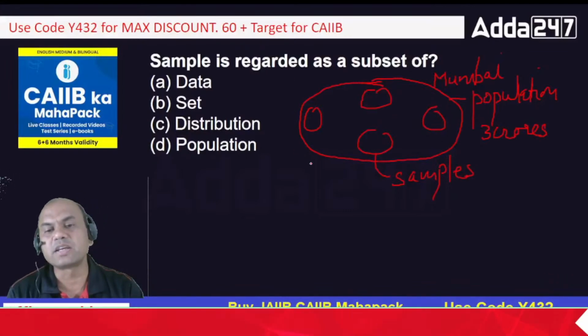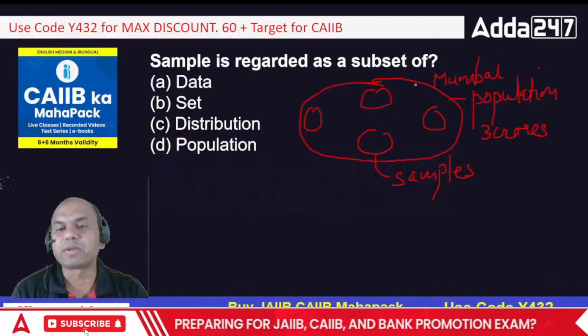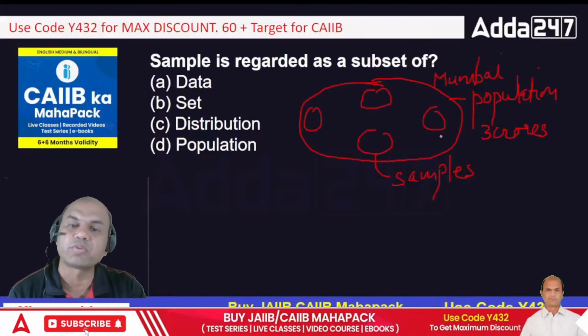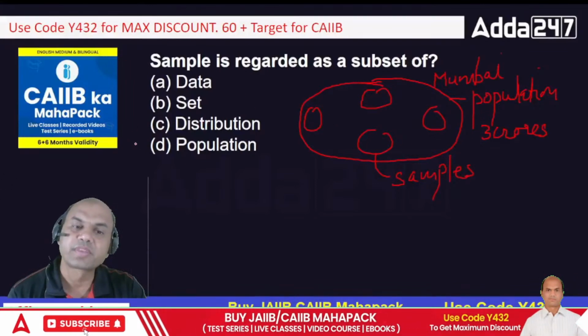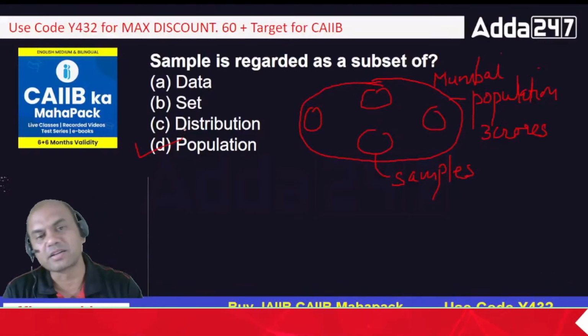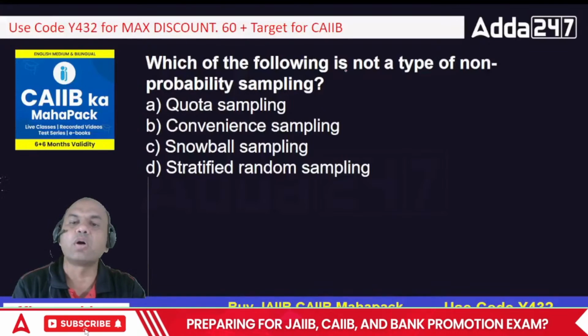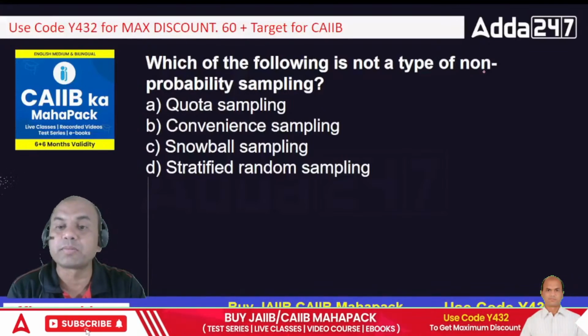So what can you see from this figure? Sample is lying within what? Within population. So sample is a subset of what? It is a subset of population, isn't it? Simple, clear? Which of the following is not a type of non-probability sampling?